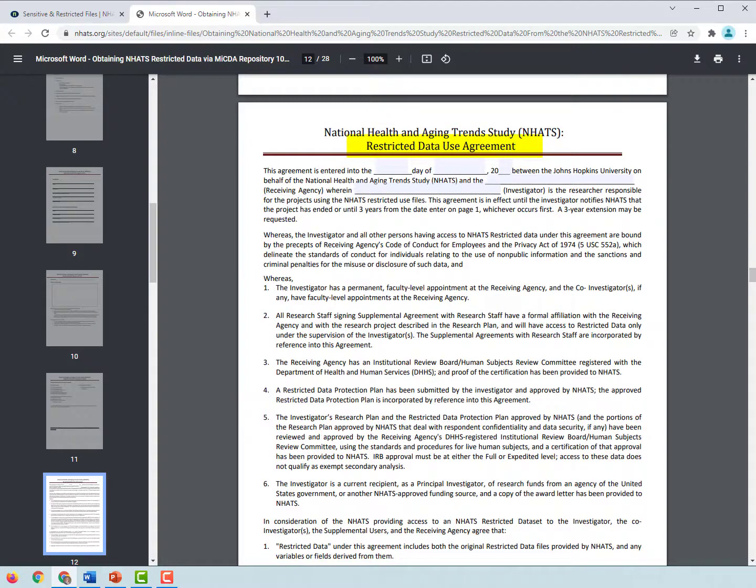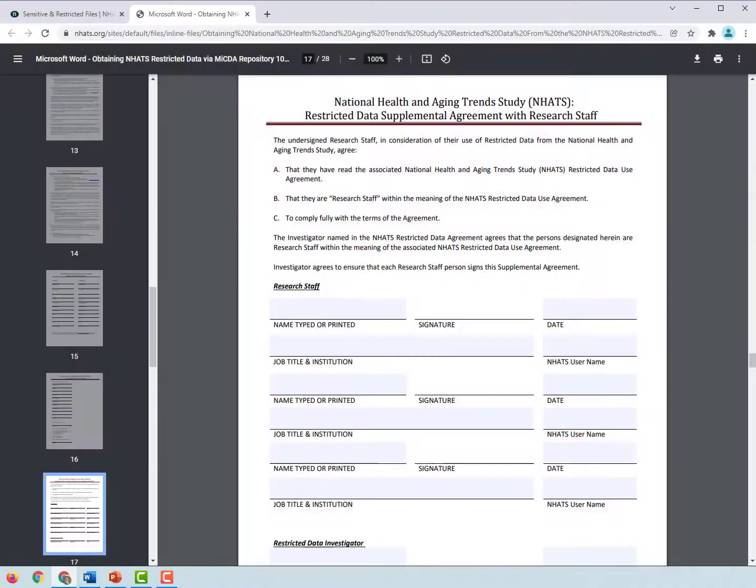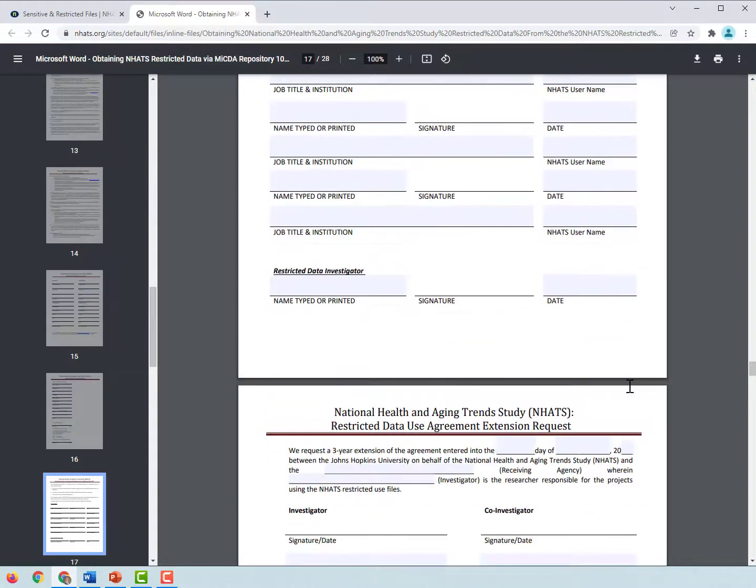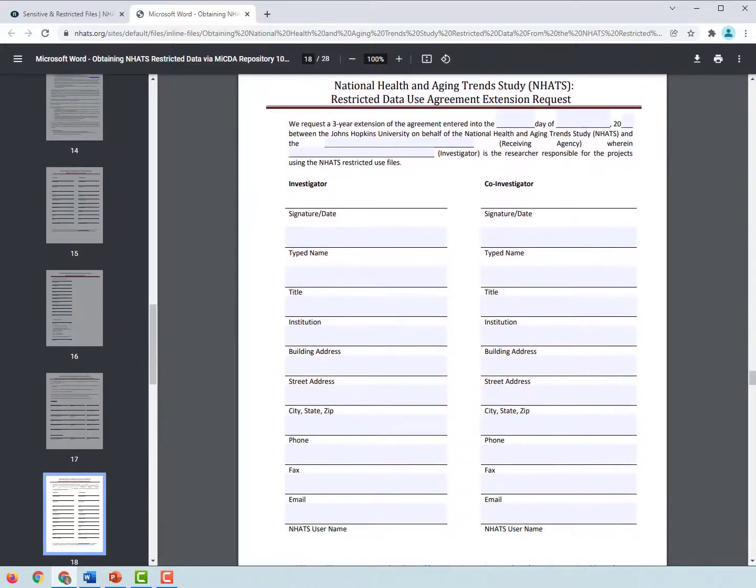The Restricted Data Use Agreement is to be read and signed by the investigator and by a representative of the investigator's institution. If applicable, the investigator should fill out the research staff form for any research staff member or student who will be accessing the data. This form should be signed by both the staff member or student and the investigator. If applicable, there are also forms for extending access to the restricted data and access for collaborating investigators at other institutions.